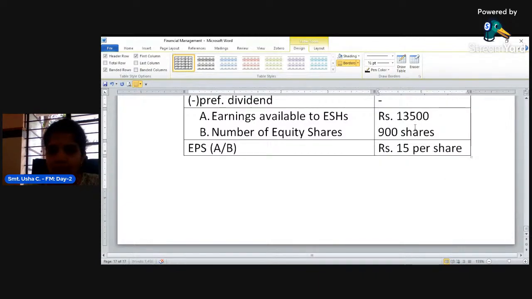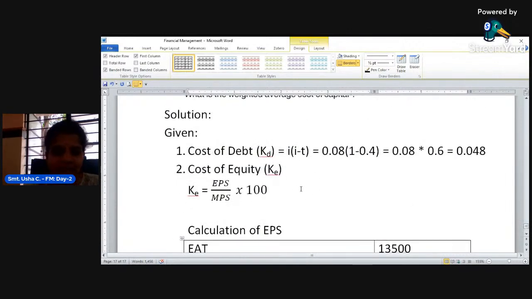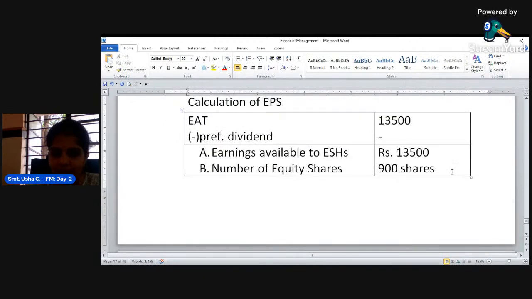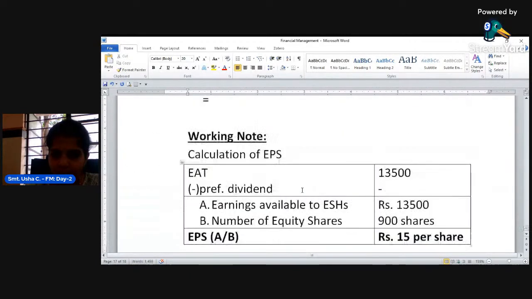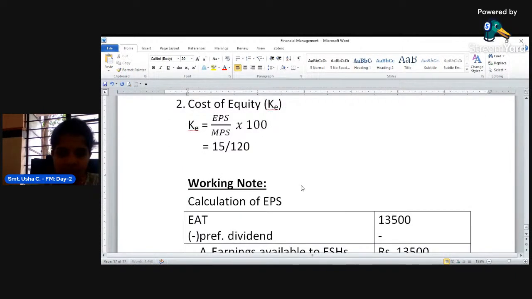Rupees 15 per share. So you have got earning per share, right? Now you can directly substitute the value to this formula. Let me take this as working note. Now substitute the values to the formula. Cost of equity is equal to earning per share, which you have calculated just now. How much is it? It is 15 rupees per share, right? 15 divided by market price per share, which is 120, given in the problem. Multiply by 100.